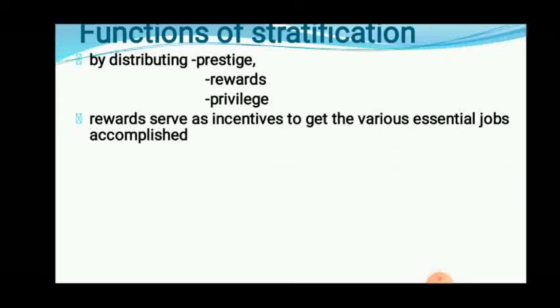For example, a person working in a bank, a person working as a teacher, they have a different kind of respect in a society. A political person, farmer. So in that way prestige is given, and to achieve that kind of prestige, we try to do that kind of job in a society.